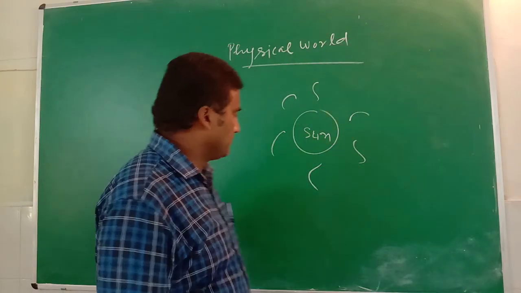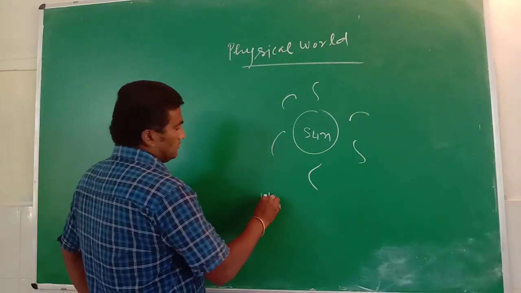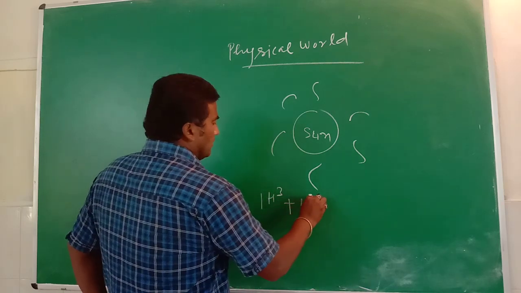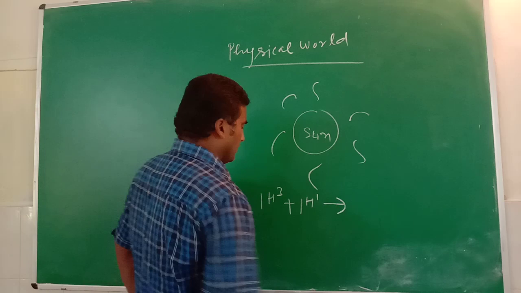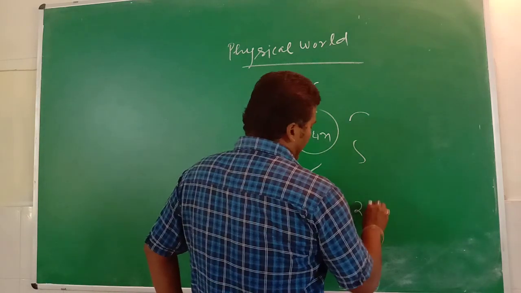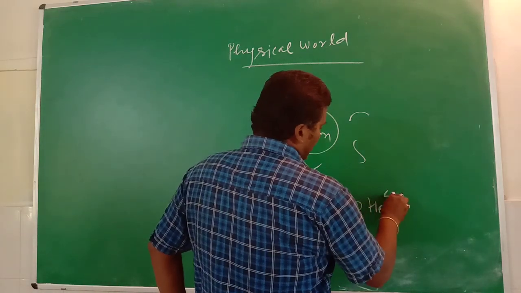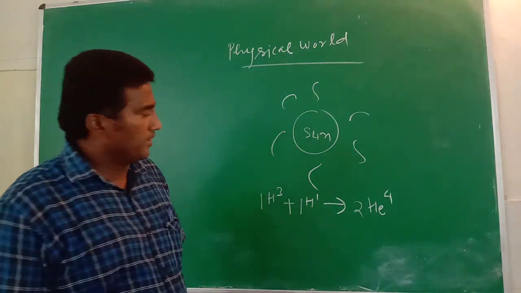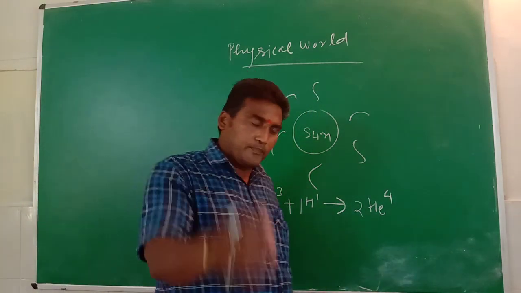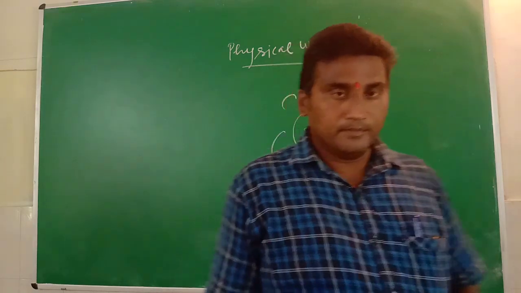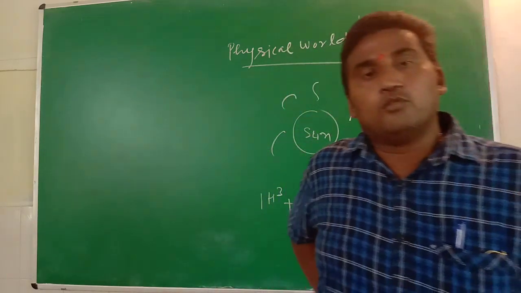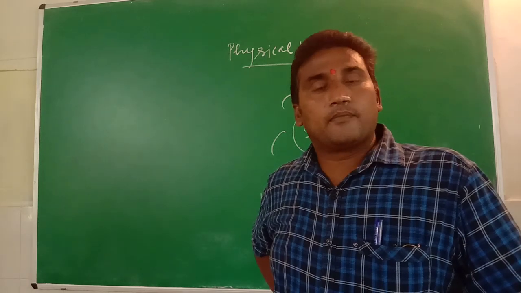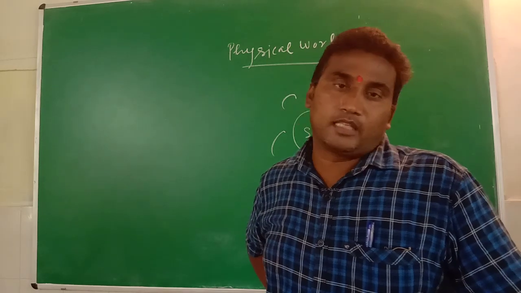For example, when tritium and protium react with each other, they form a heavier atom, helium, with atomic number 2 and atomic mass 4. That is an example of nuclear fusion. The sun produces energy by nuclear fusion, and the carbon and nitrogen cycle also functions in between.